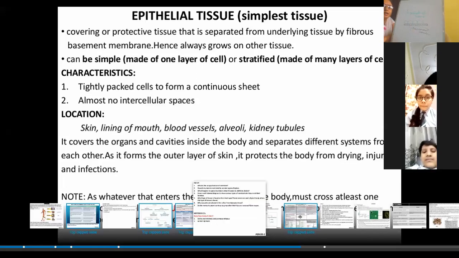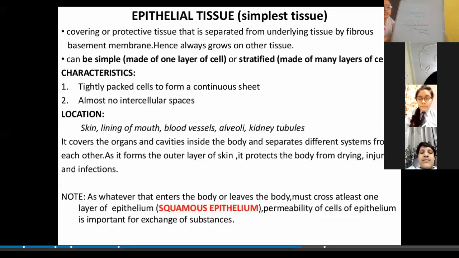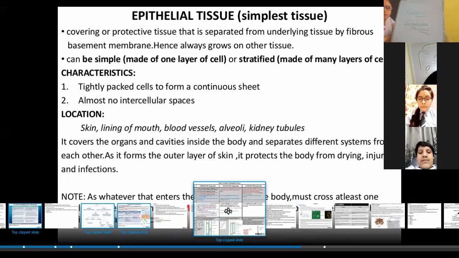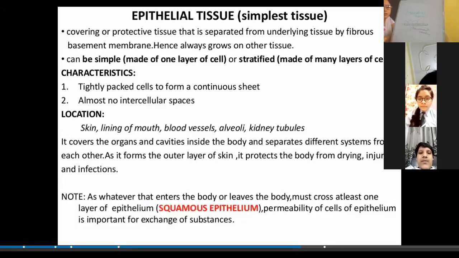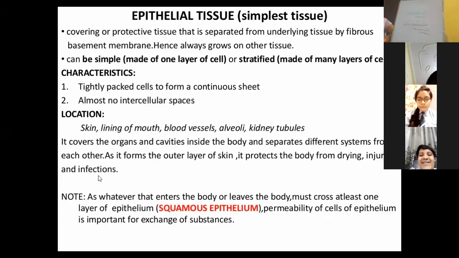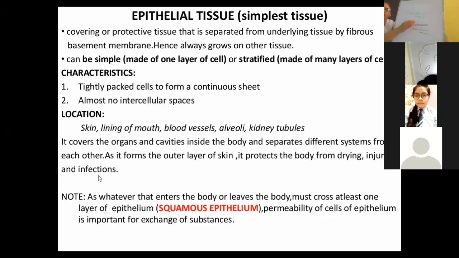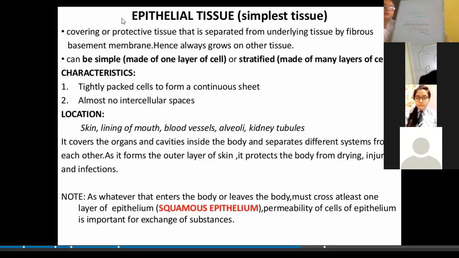As the cells are arranged in this way, there is no intercellular space between the cells of the epithelial tissue. One of the criteria is that they always lie on the basement membrane. There is always a basement membrane.